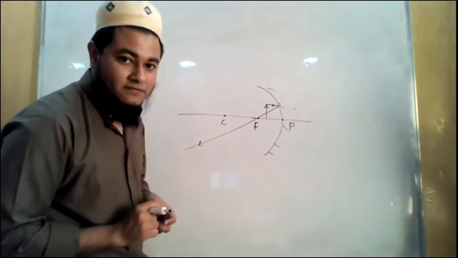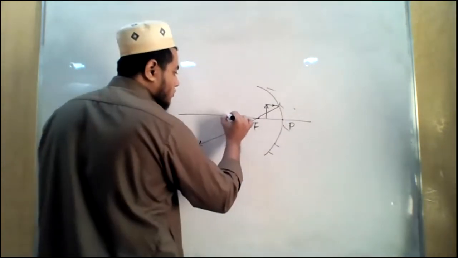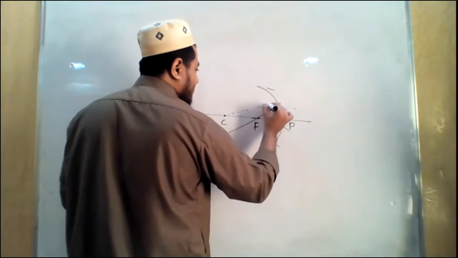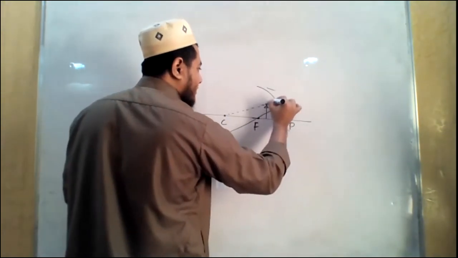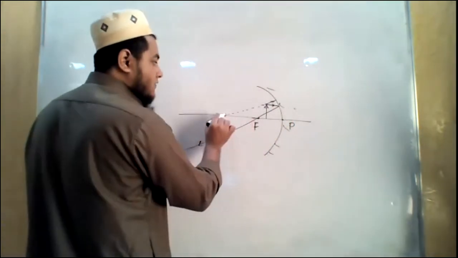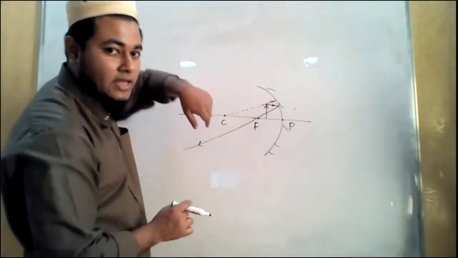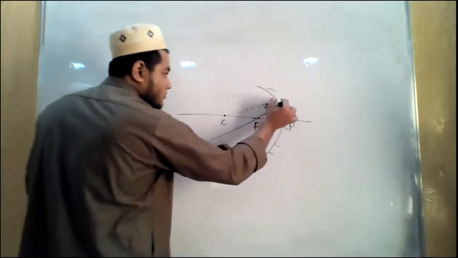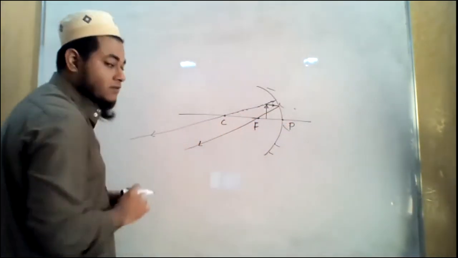I need another reflected ray, right? So for another ray, I will take it along the center of curvature, that means along the radius. So if it is incident along this line, what will happen? We know that if any ray is incident along the radius of curvature, it will be reflected back along the same way, passing through the center of curvature.